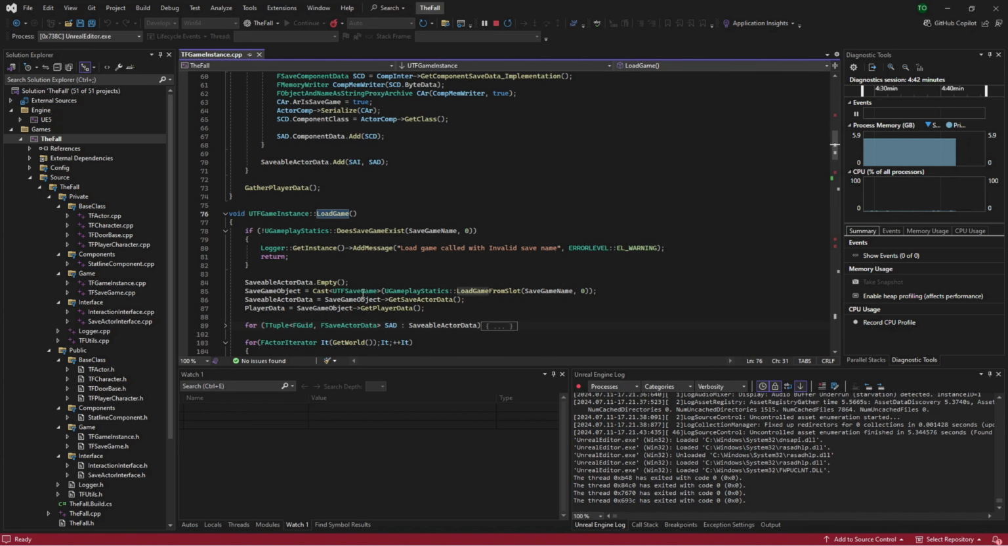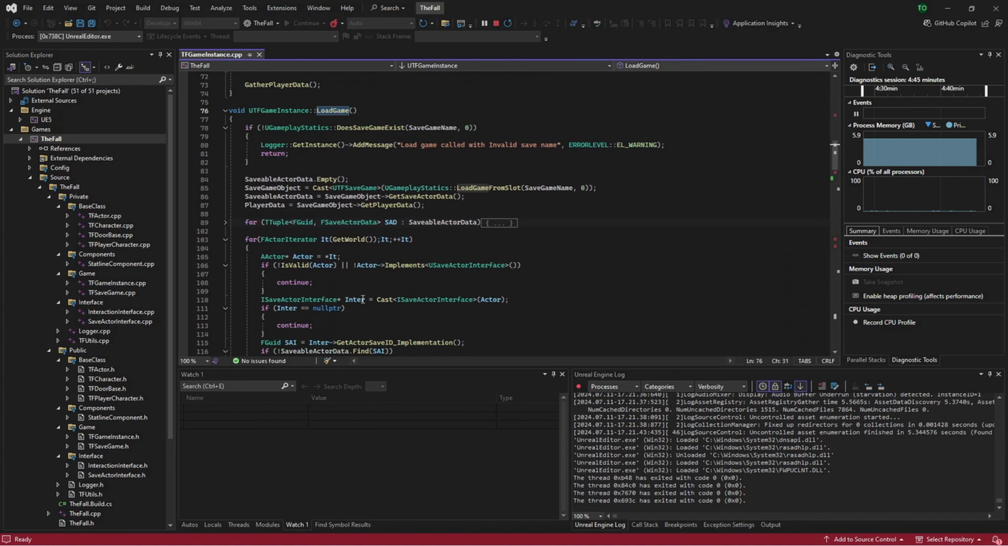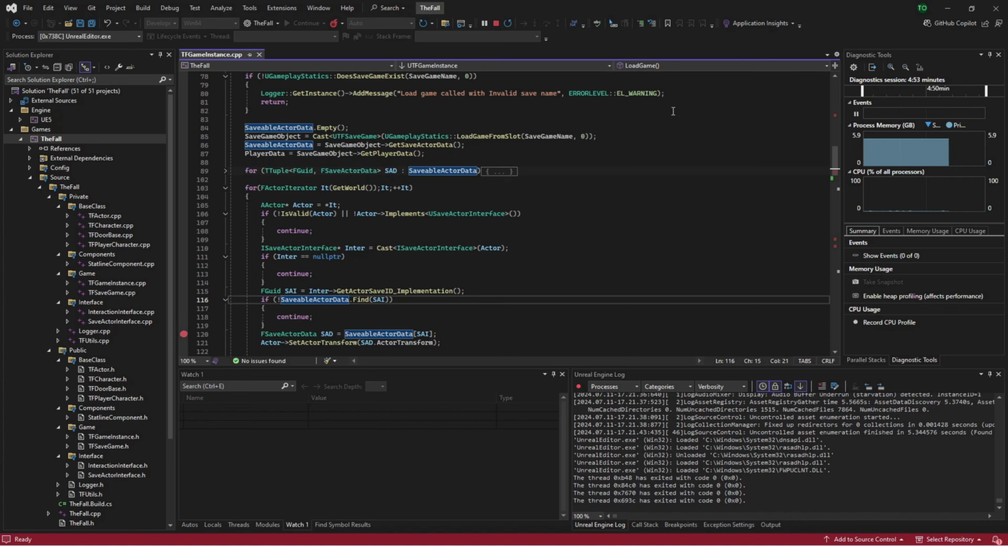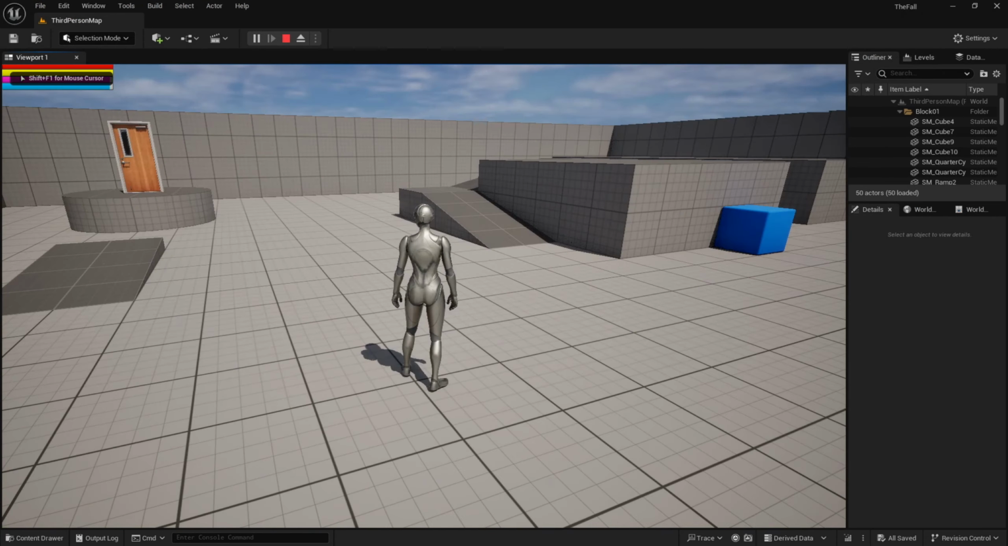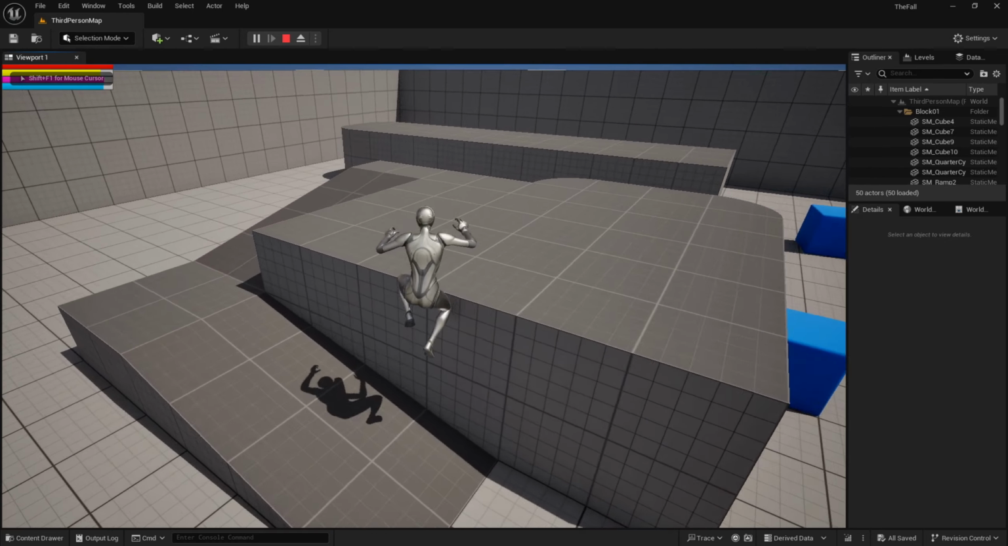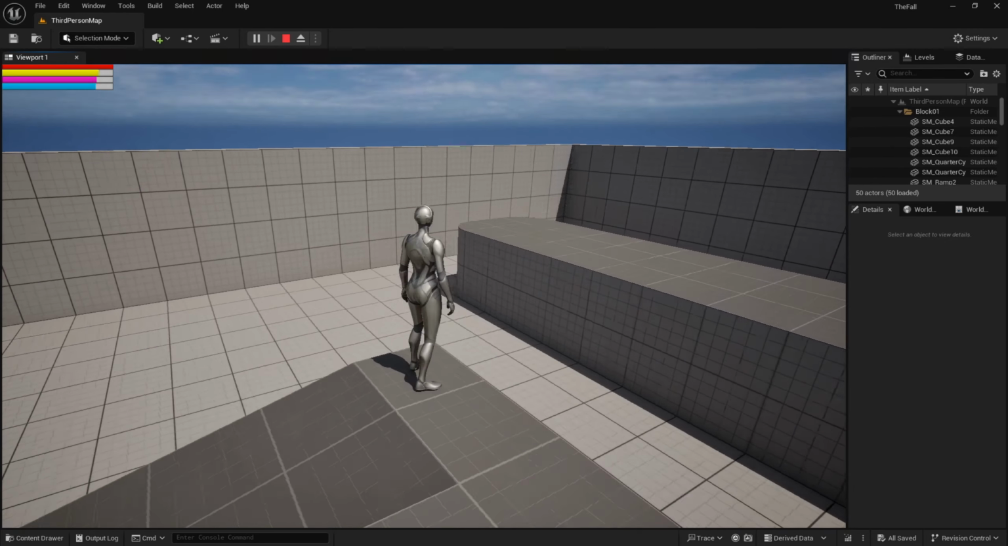It's going the wrong way. Factor. We're going to throw it in. Actually, we'll leave it right there. So back into the editor, we're going to click play. Going to just move our character over so we know that we're loading and saving properly. Stand here. Actually, I'm going to face the door. We're going to hit 7 to save the game.